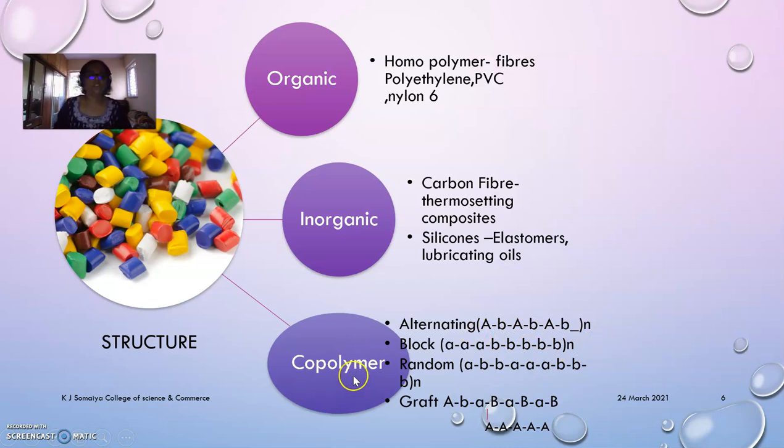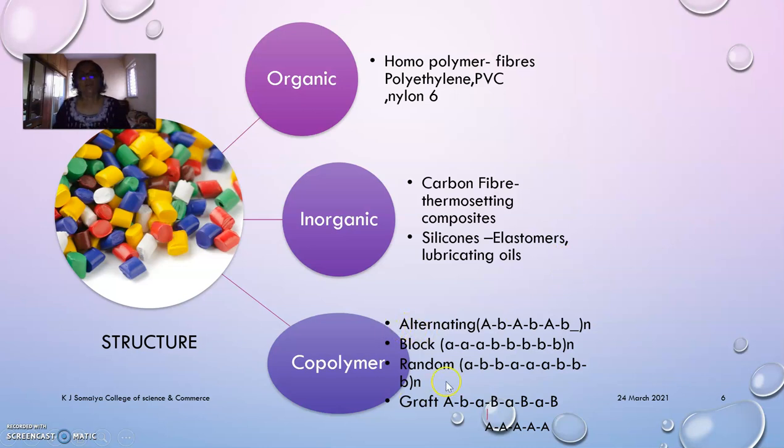So copolymers are mixed polymers, and then there is another category, inorganic polymers, which contain inorganic materials like carbon fibers or silicones. They form composites or beautiful materials known as elastomers. So we'll see them in our next slide.